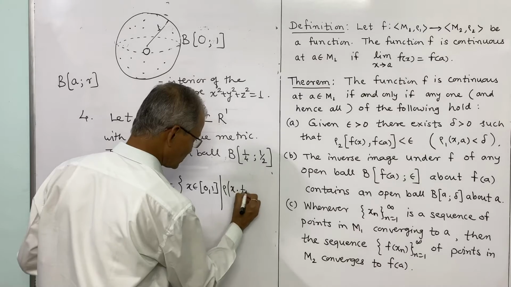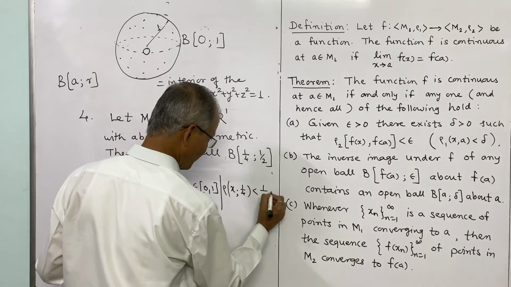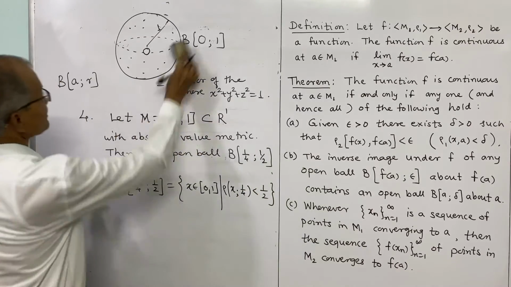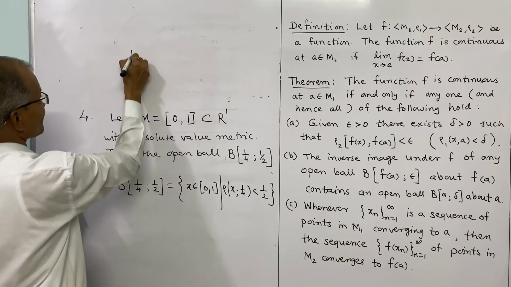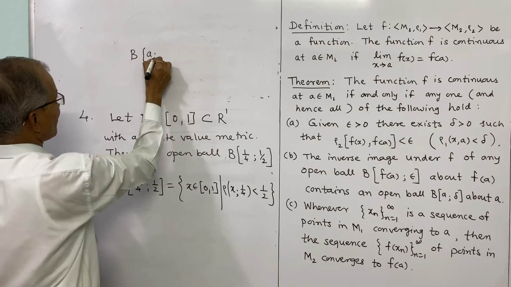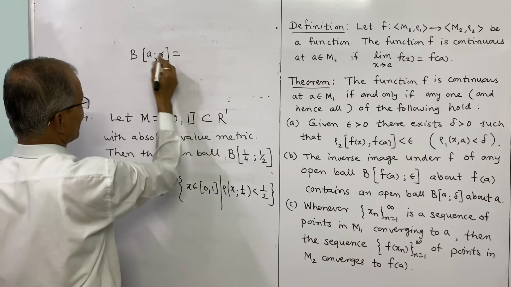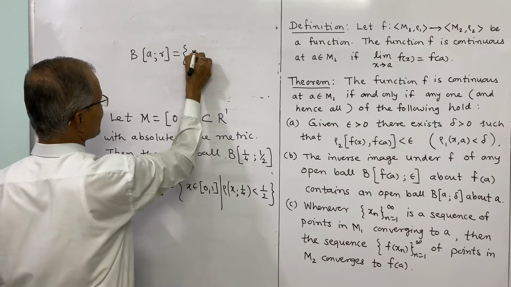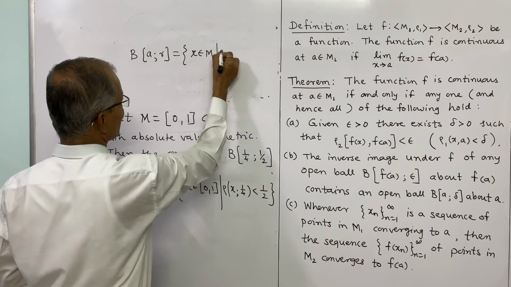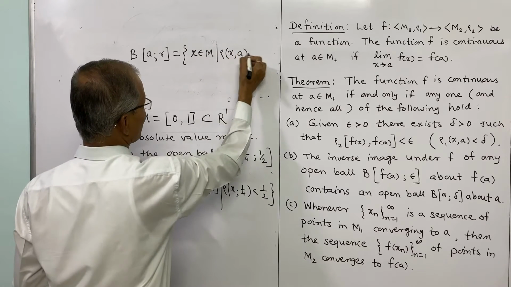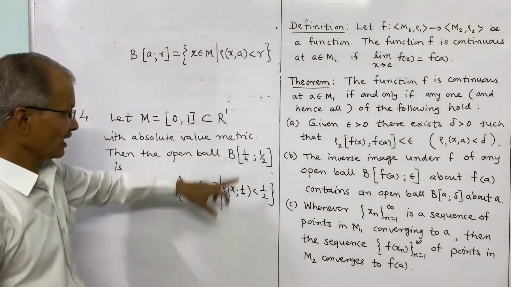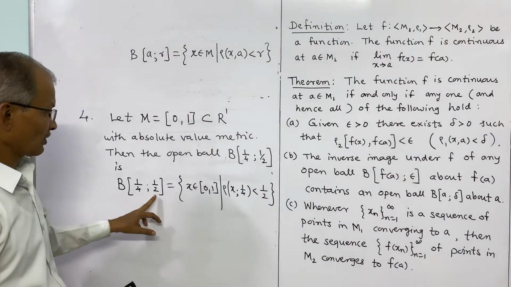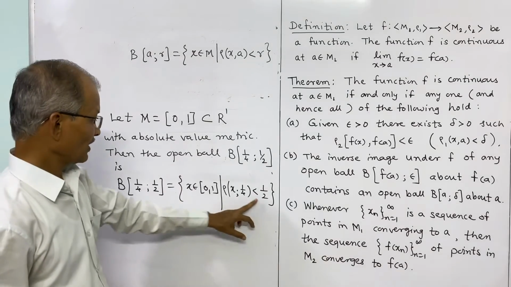So this is the definition of an open ball. It is to be remembered that the open ball of radius r around A is the set of x belonging to M such that rho of x and A is less than r. The same thing we have written, A here is 1/4, r here is 1/2.